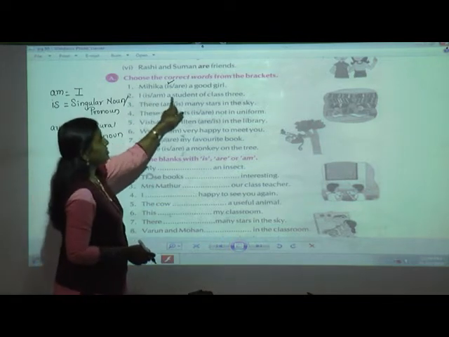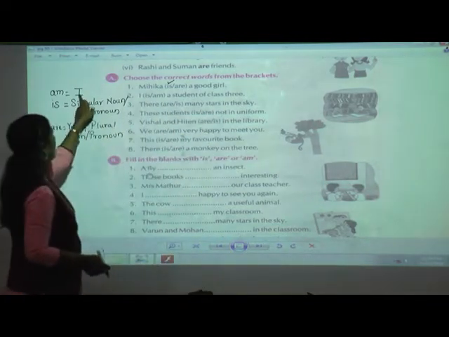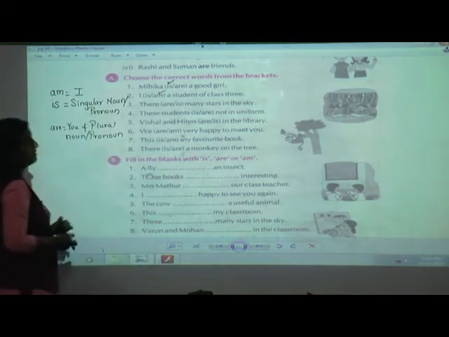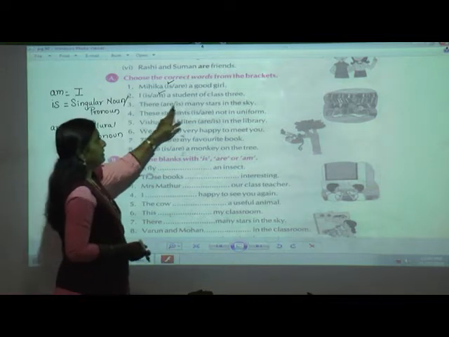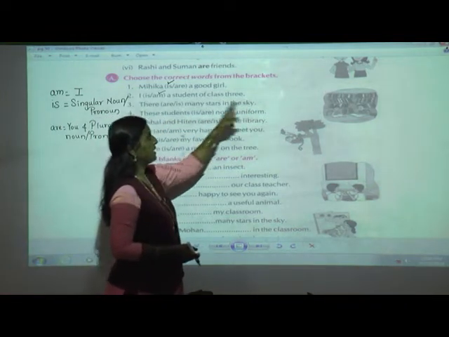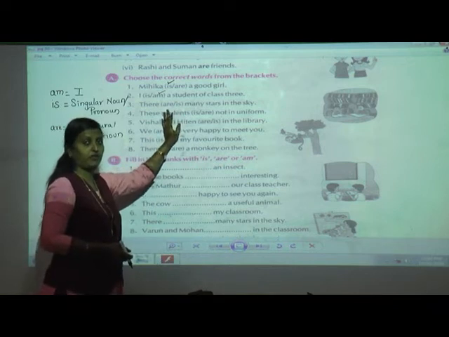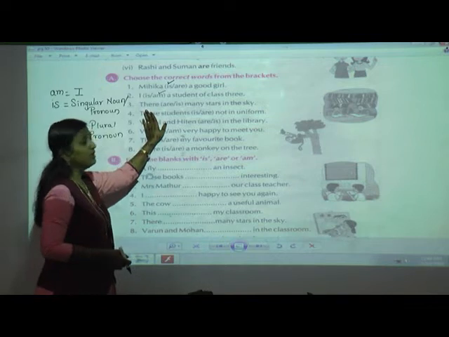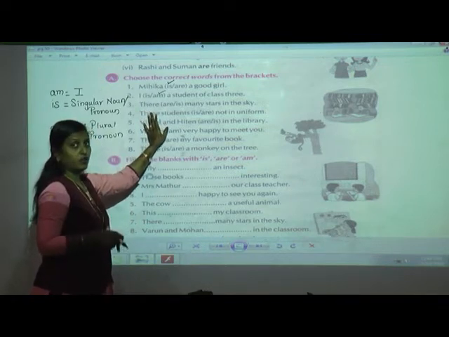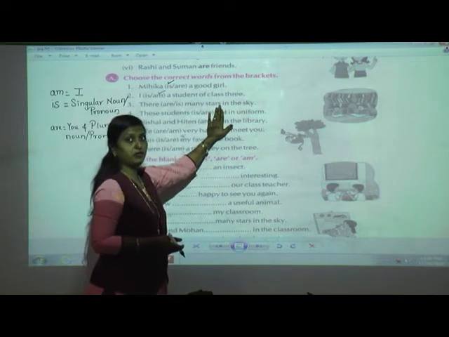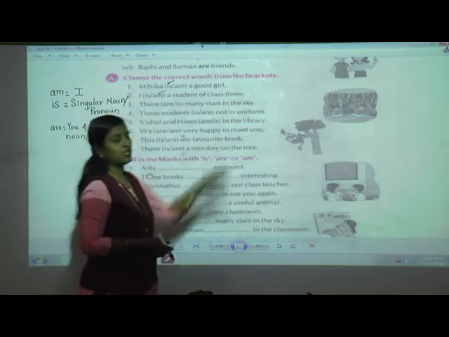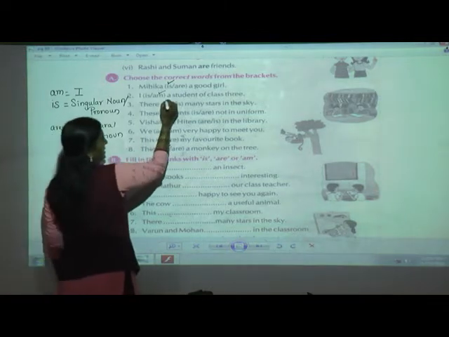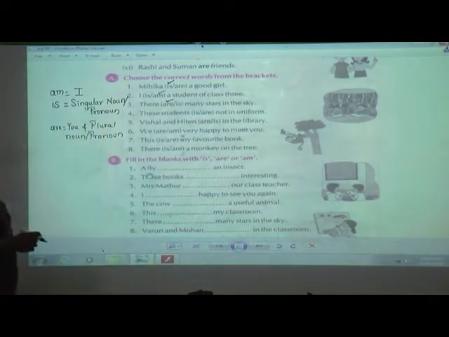I am a student of class 3. Now I will always go with yes, am. So am is the correct one. There is many stars in the sky. Can you see here in the bracket they have given us 2 verbs. From that we have to select. Now there can you make out it is a singular or plural? No. Here when we will read the full sentence you will come to know stars. Star shows that there is a many stars. So when there is a plural noun pronoun, yes, we are going to use are.